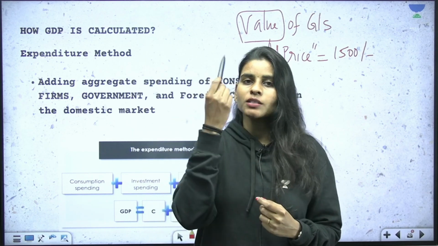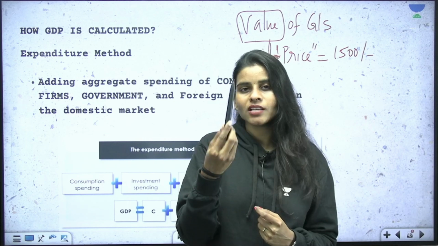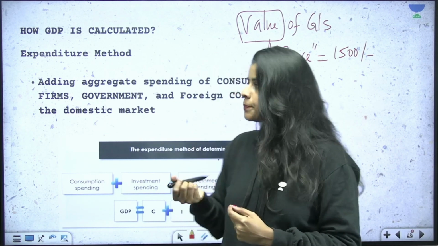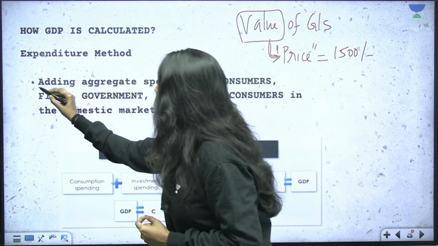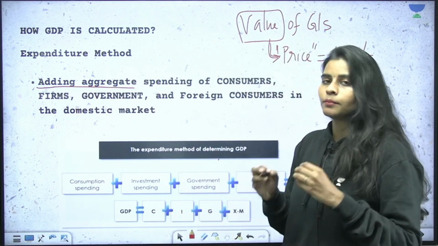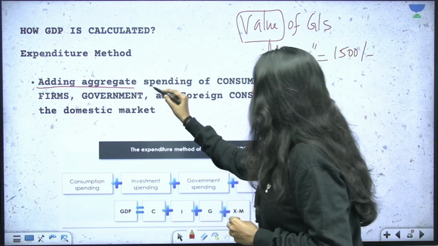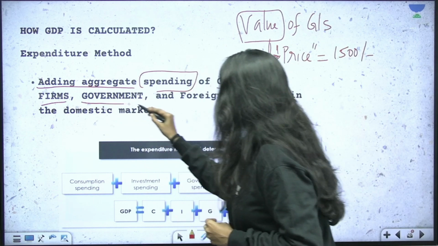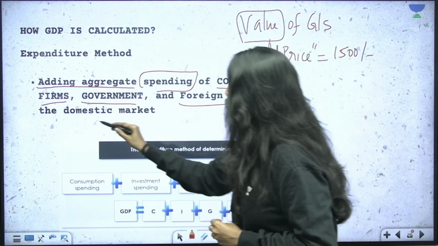Why? Because the expenditure that I made for purchasing this particular product is equal to the value of this product, right? So in the expenditure method, we can find GDP by adding the aggregate spending of consumers, firms, government, and the foreign consumers in the domestic market.